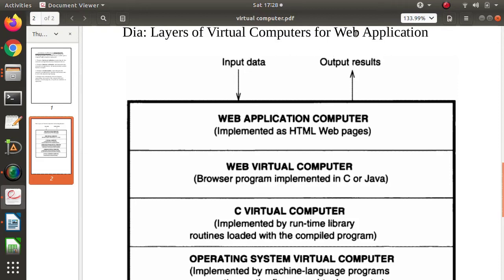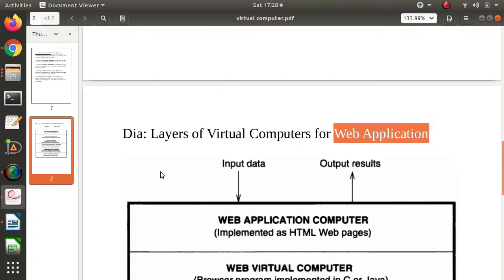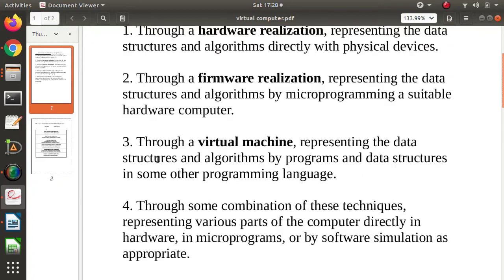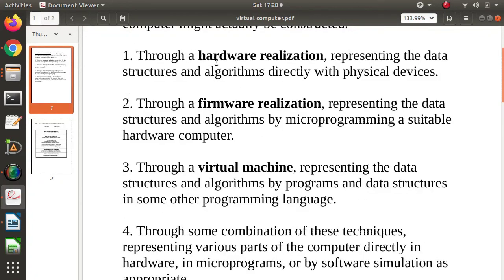In this way, web applications are implemented by computers, and here the computer is implemented at all layers. This is the fourth one we described, where we implement the computer at all these levels. This is how a virtual machine or computer is implemented.